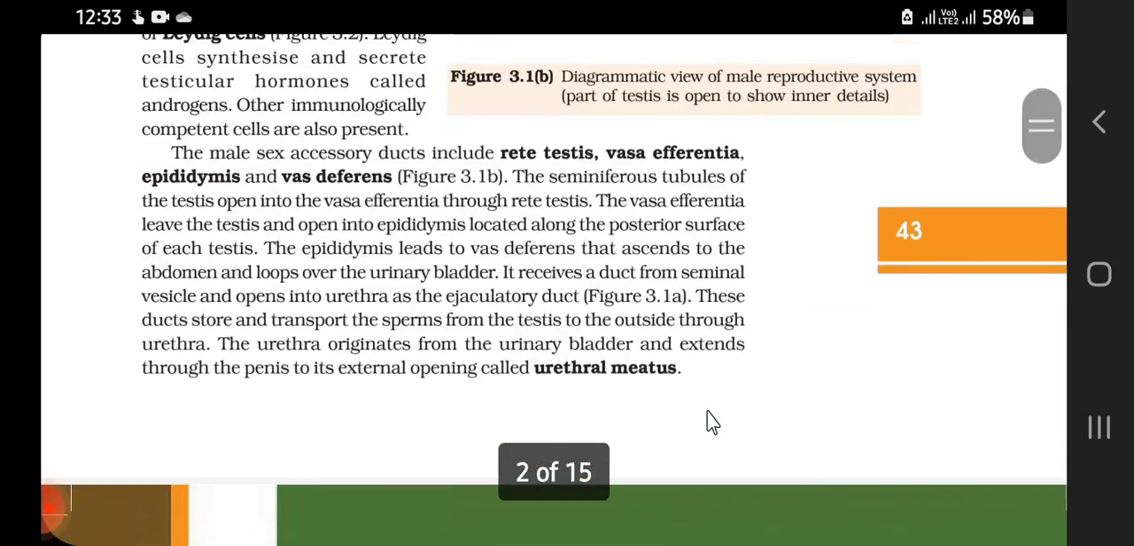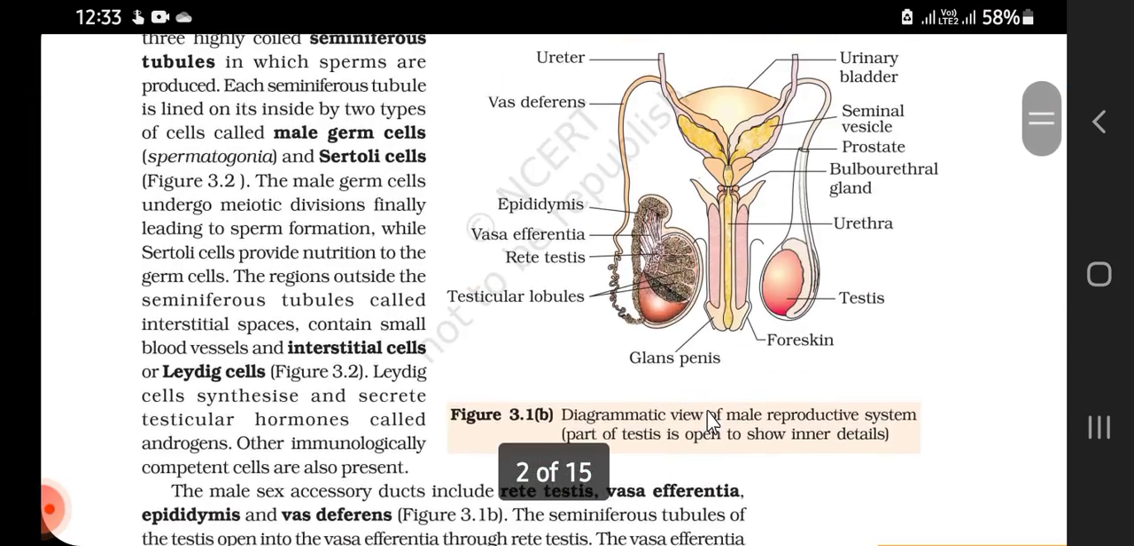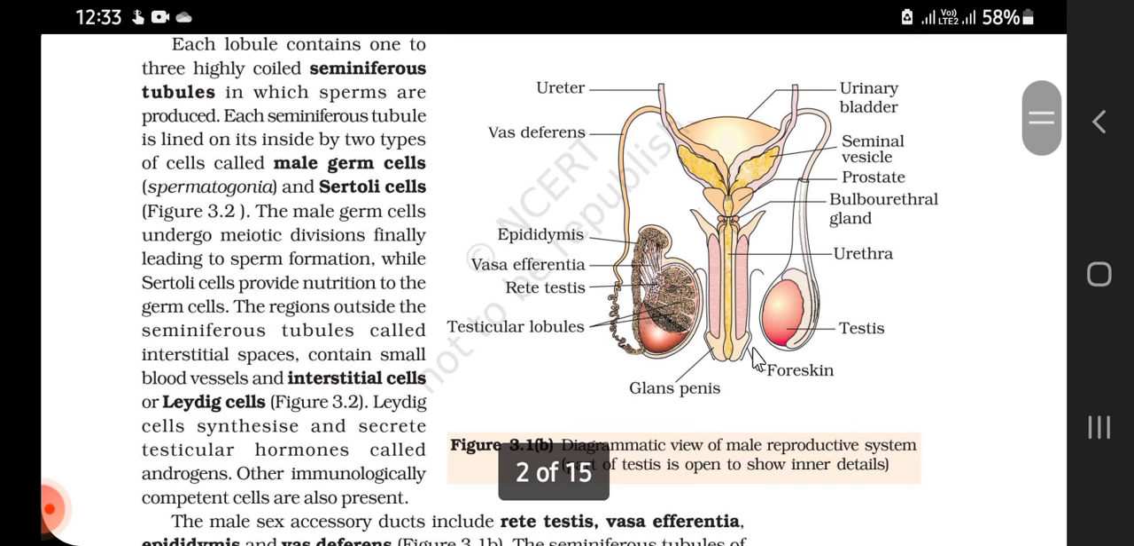So let's take a look at the diagram. This is the foreskin. It is a loose fold of skin. This is the glans penis.